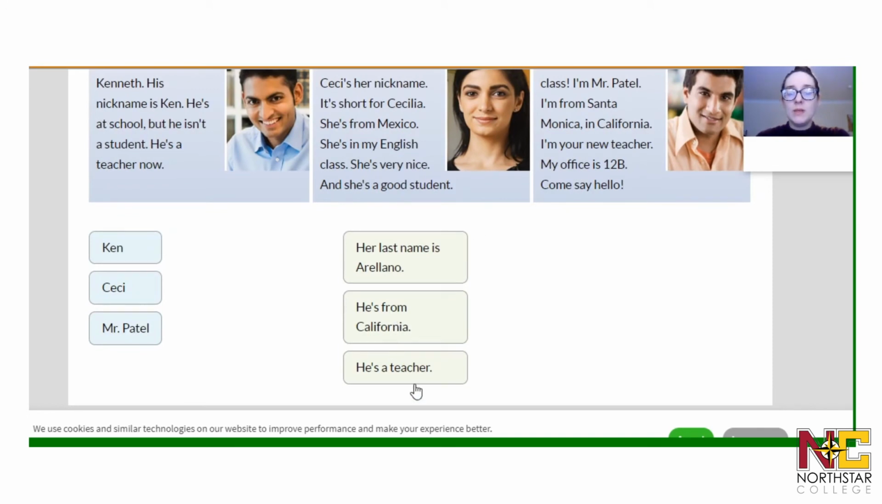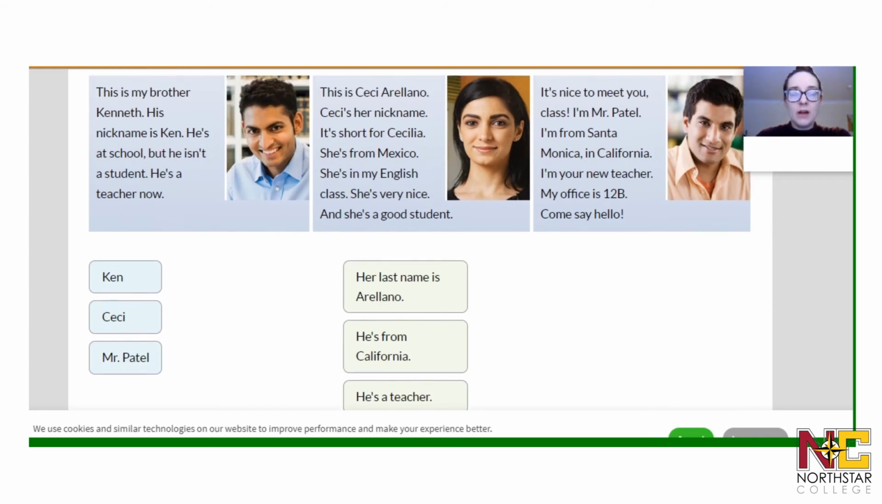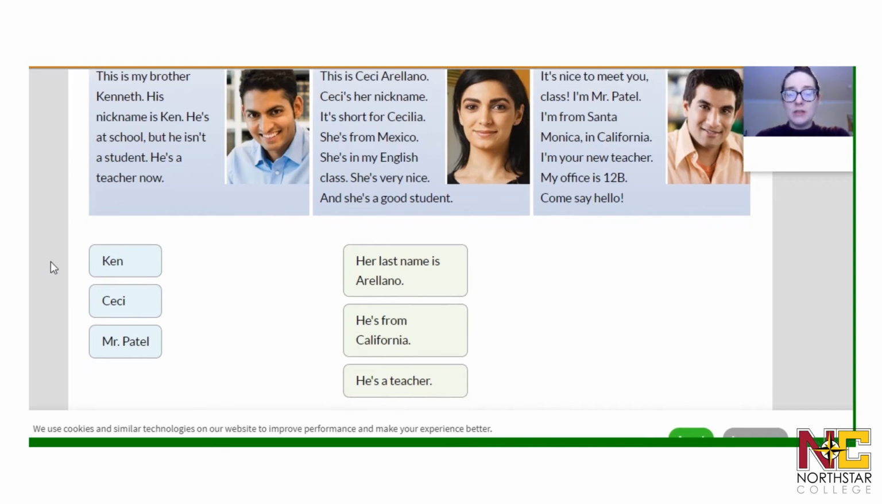So, of these 3 pieces of information, which one fits? We see this one says her last name is Arellano. Well, we know that this is a man, so Ken is not a woman. He's from California. If we look at the paragraph, we don't see the word California mentioned. It doesn't say. And it doesn't really tell us where he's from. We don't know that information. We just know his name and that he's a teacher. So that leaves us with our last option here. So Ken is a teacher.